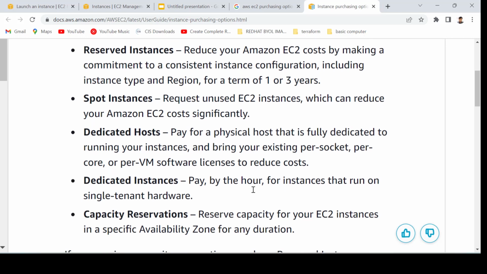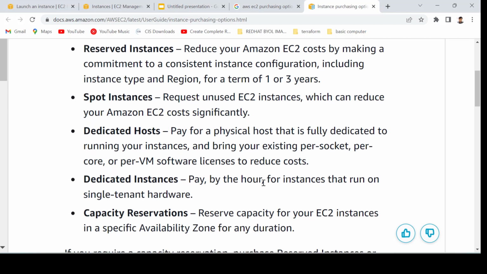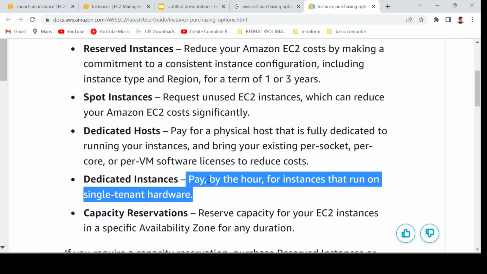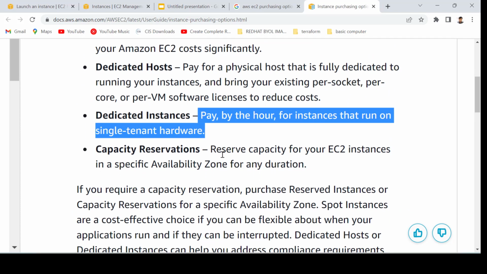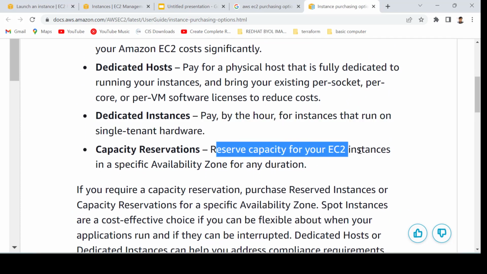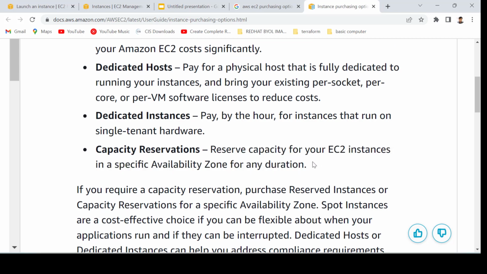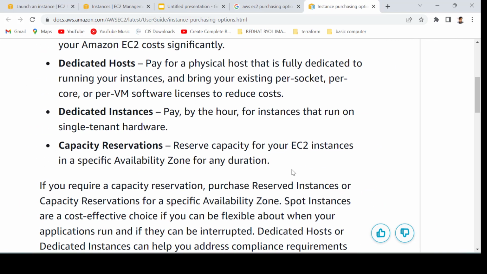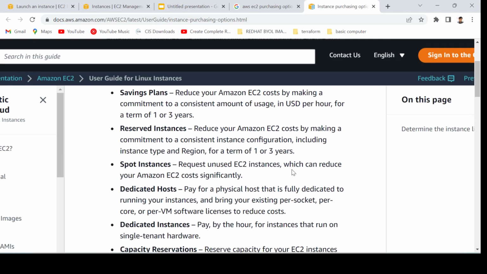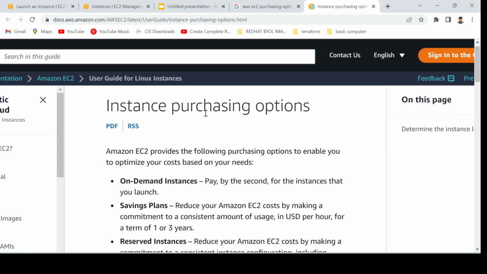Dedicated Instances: you pay by the hour for instances that run on single-tenant hardware. Capacity Reservations: you reserve capacity for EC2 instances in a specific availability zone for any duration. You can reserve capacity, saying that you will need this much CPU, this much memory, and this much disk in a particular availability zone or data center. So that's all about the purchasing options of EC2 instances.